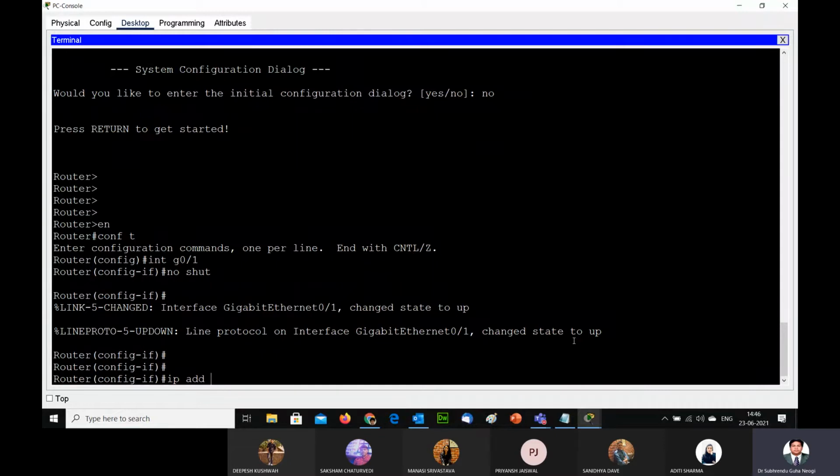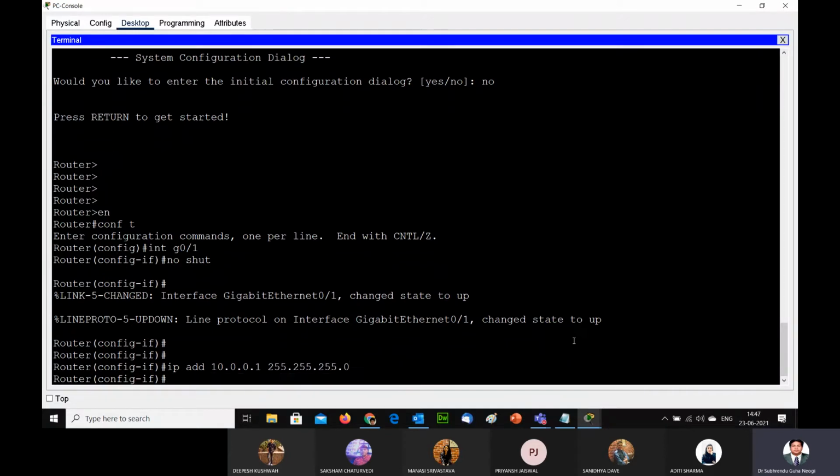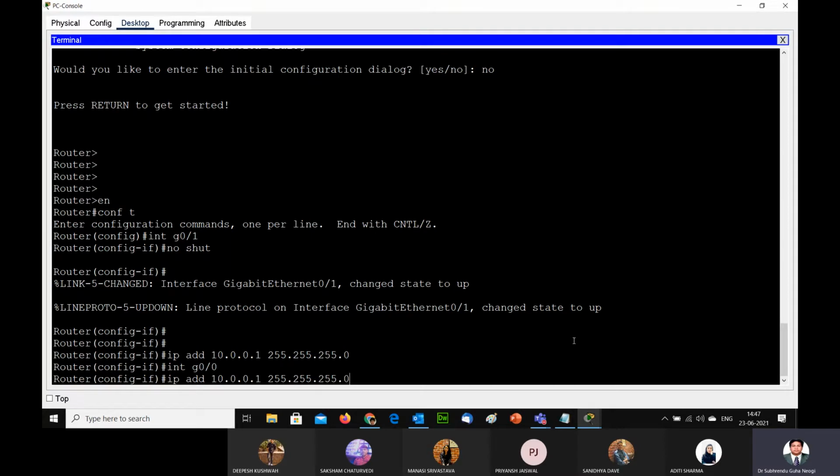IP address, then here I'm giving 10.0.0.1 255.255.255.0. Similarly, I can go and give interface gigabit 0/1, and IP address I have to give 10.0.1.1.